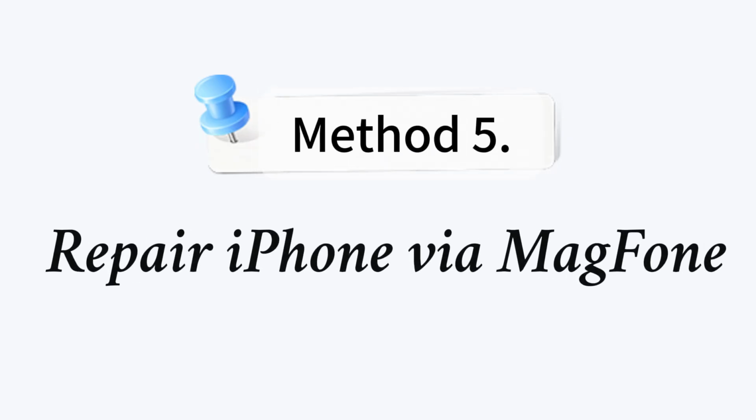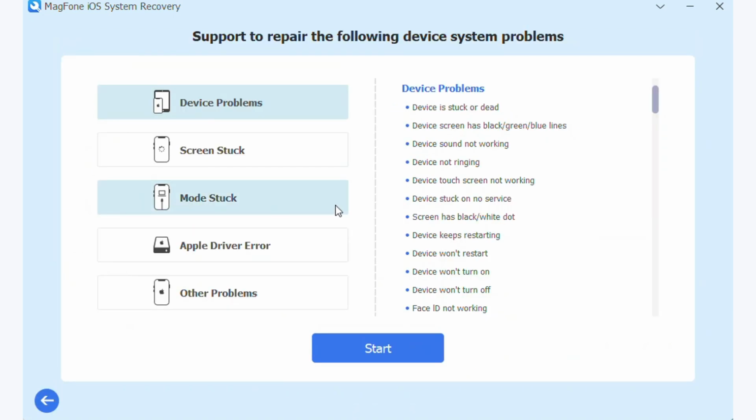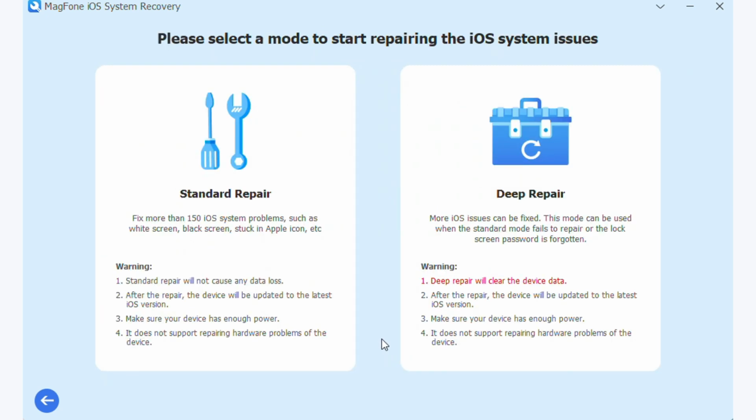Method 5. Repair iPhone via MagFone. Start MagFone on your computer and click Start to go on. Click the Standard Repair mode to save your iPhone data while repairing.